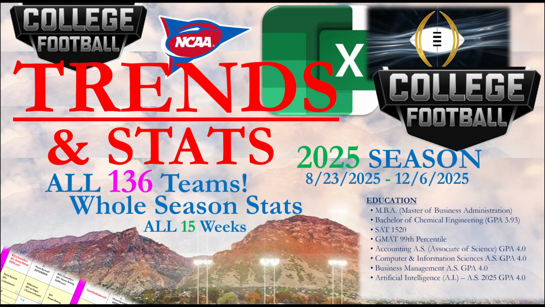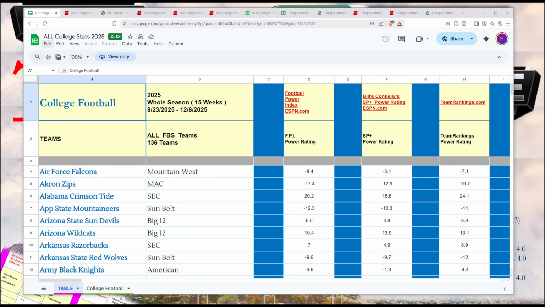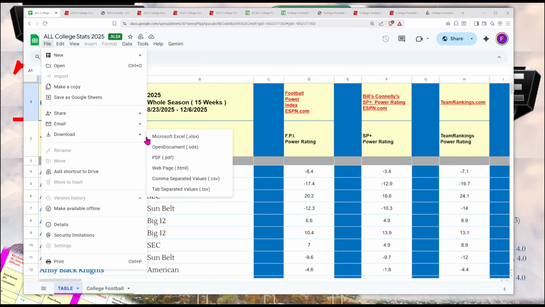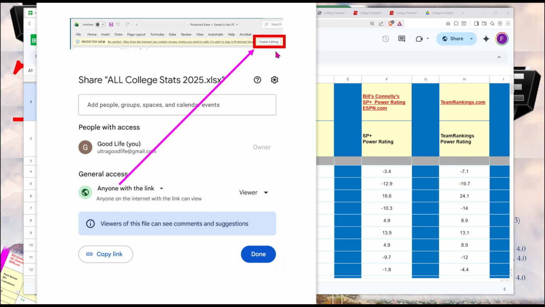Go to the description box below this video, click the link at the top, and it will take you to my Google Drive, which has my Excel file named All College Stats 2025. To download this Excel file to your computer, click File, Download, Microsoft Excel. Once you've downloaded this Microsoft Excel file to your computer, click Enable Editing.